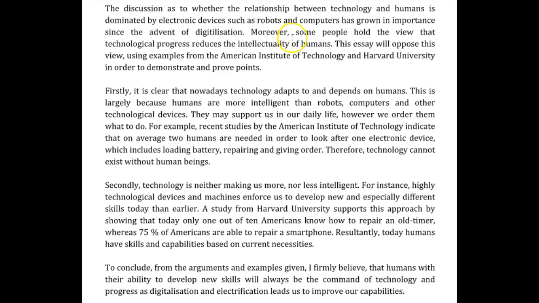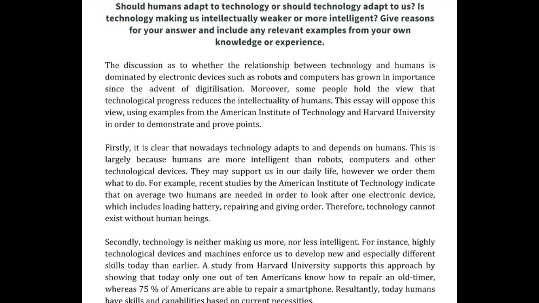Good. Moreover, some people hold the view that technological progress reduces the intellectuality of humans. This essay will oppose this view, using examples from the American Institute of Technology and Harvard University in order to demonstrate and prove points. Good. Your writing here is great, but I think it should more clearly express your understanding of this core question.